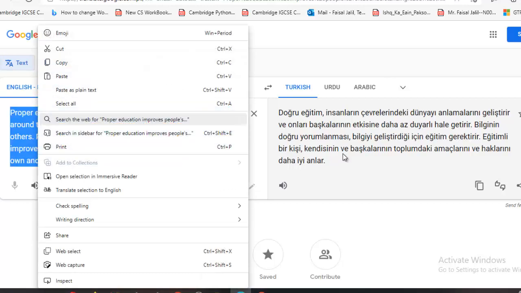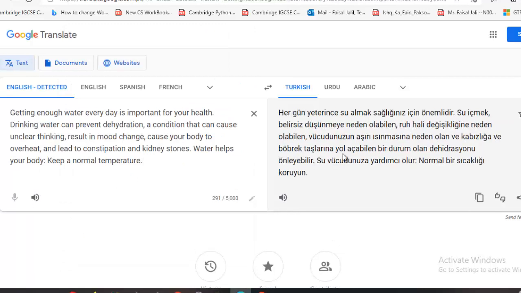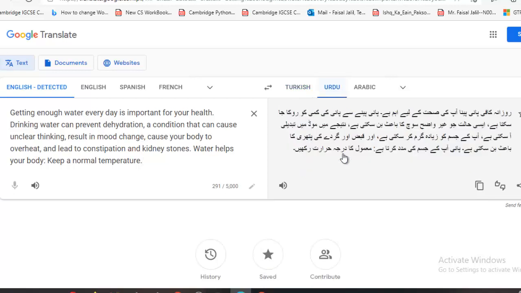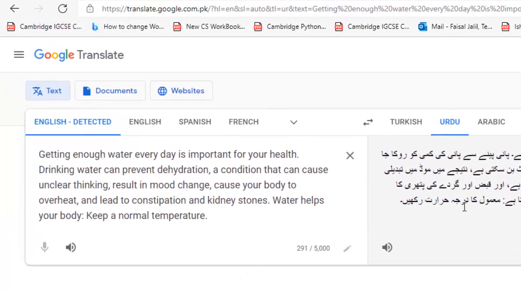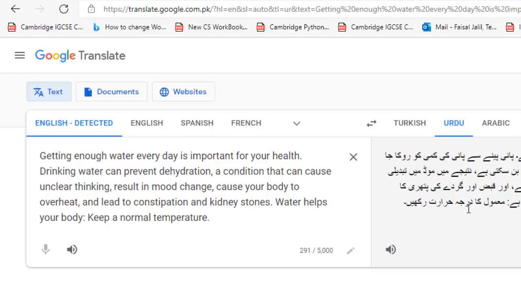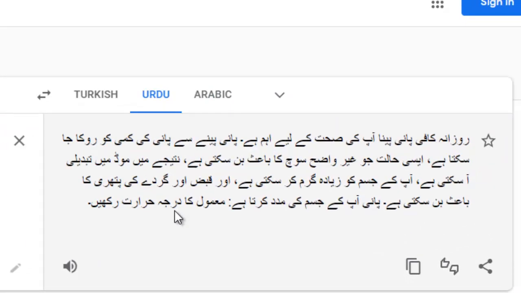Control V, or just right click, paste it over here, and now you can select your target language, just click on Urdu. Getting enough water every day is important for your health. Drinking water can prevent dehydration, a condition that can cause unclear thinking. It means that this app, Google Translator, will help you convert any text or any passage into any other language.